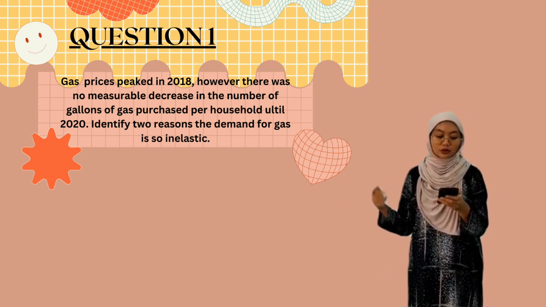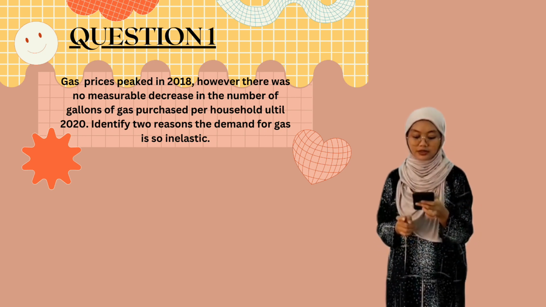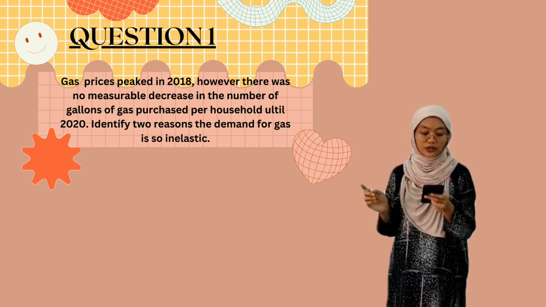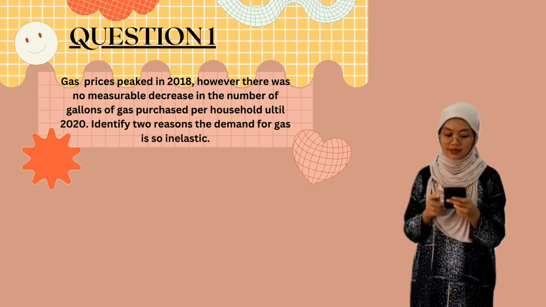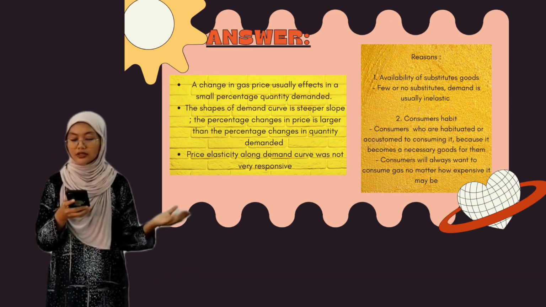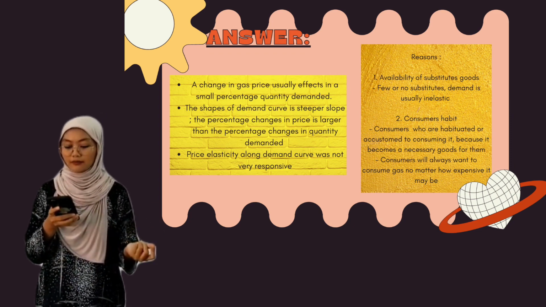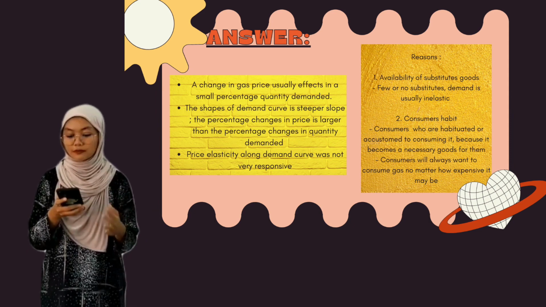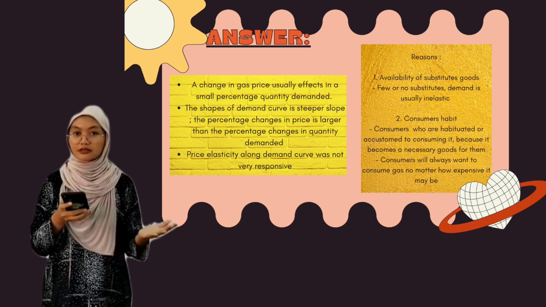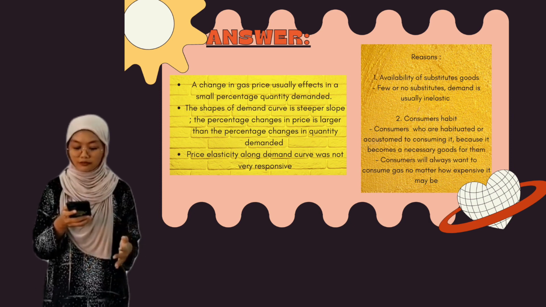Gas prices peaked in 2018, however, there was no measurable decrease in the number of gallons of gas purchased per household until 2020. Identify two reasons the demand for gas is so inelastic. Answer to question 1: gas demand is inelastic because changes in gas price usually affect only a small percentage of the demand. The shape of the demand curve is steep. It is because the percentage change in price is larger than the percentage change in quantity demanded. Price elasticity along the demand curve is not very responsive.